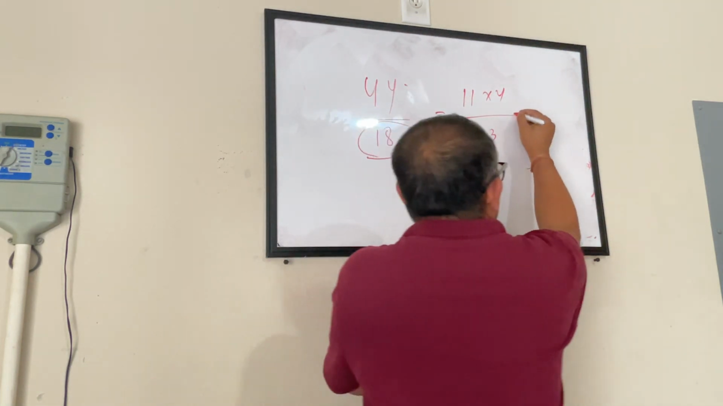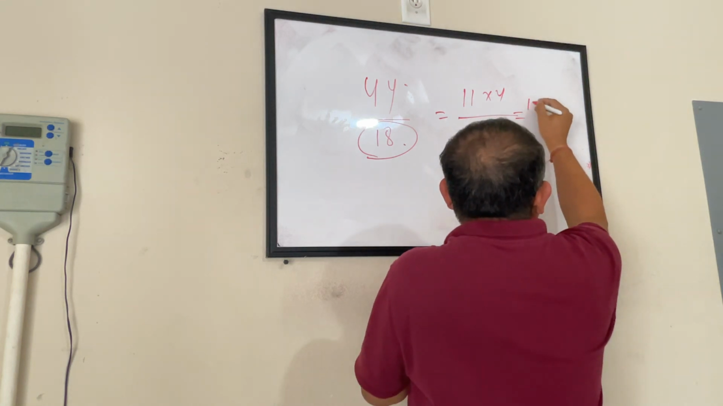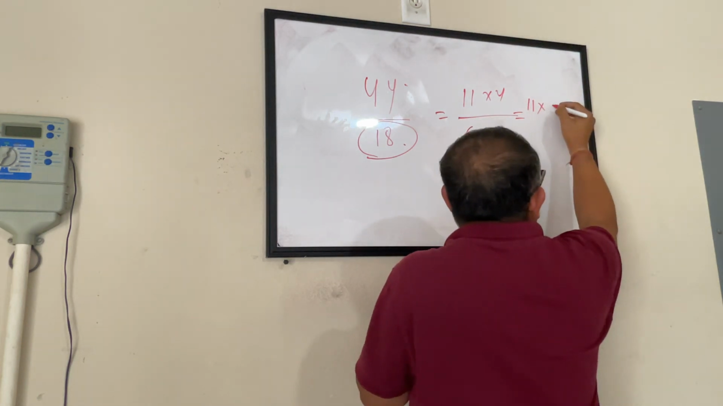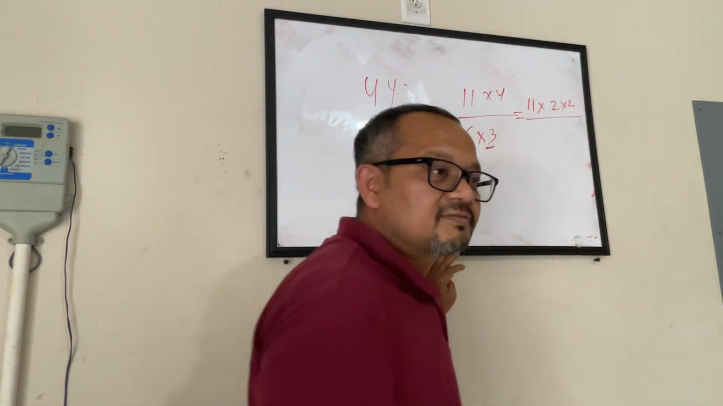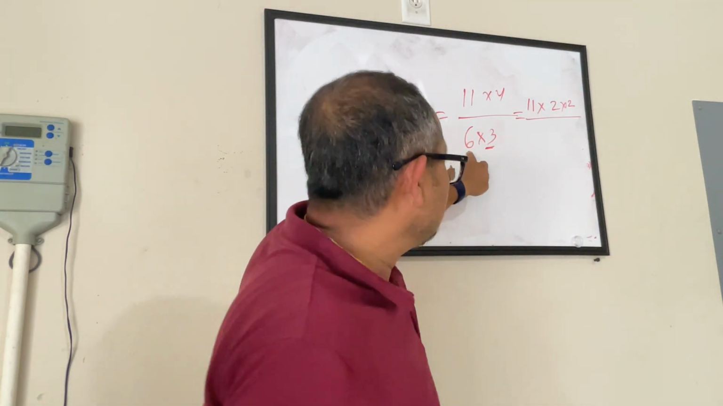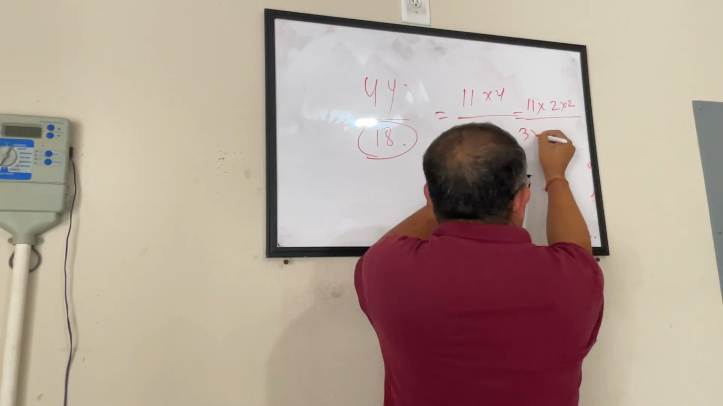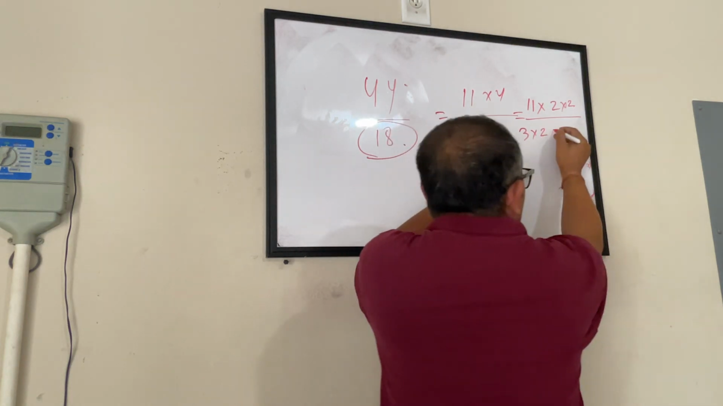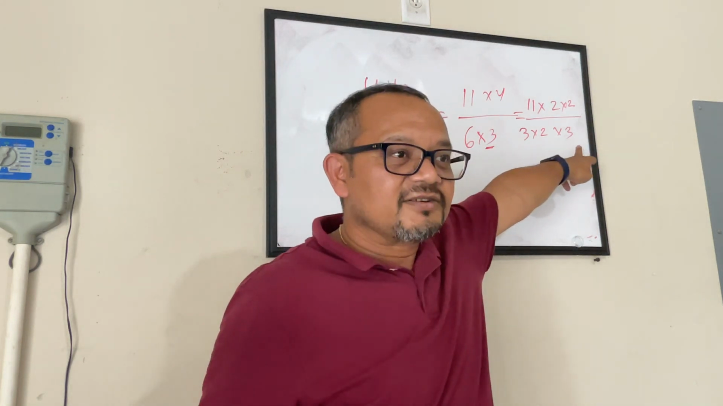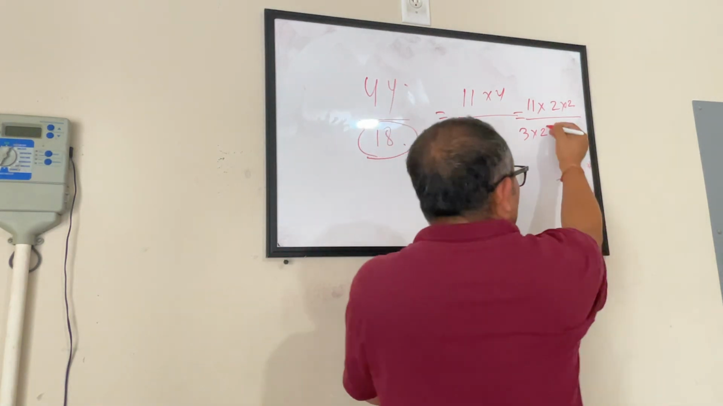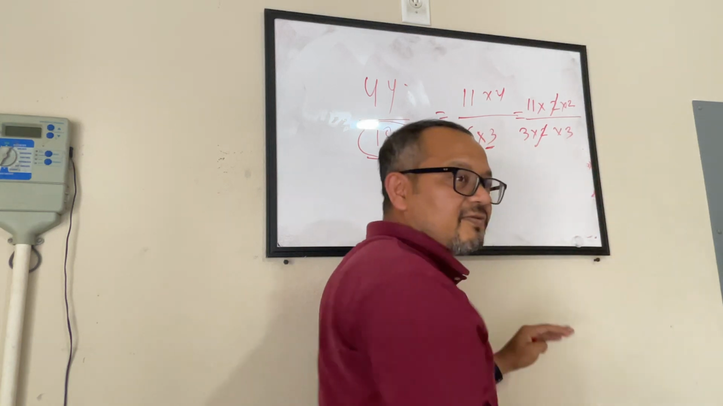Let's break it now. So I'll say 11 I could not break, but 4 I can break as 2 into 2. Yeah? Then I have 6 which I can break, which I can write as 3 into 2. And then I have a 3. Now I have an opportunity here. See, this 2 and this 2 I can knock off. Tic-tac-toe.